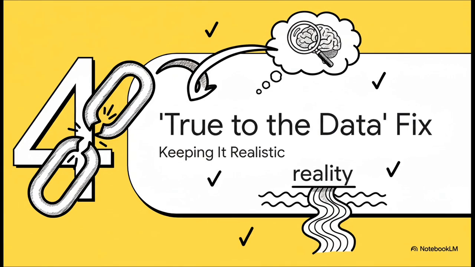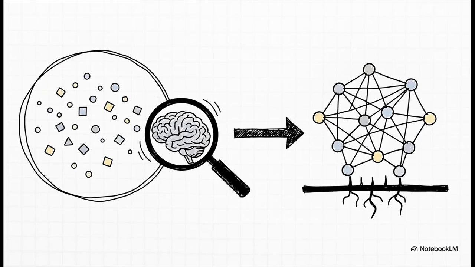Okay, so we've got this big problem. The method is living in a fantasy world. So what's the fix? Force the explanation to live in the real world. It's pretty straightforward. Instead of just pretending all your data points are separate, the new method actually learns how they're connected. It looks at the real data and figures out the real relationships. And that one change keeps the whole thing grounded in reality.